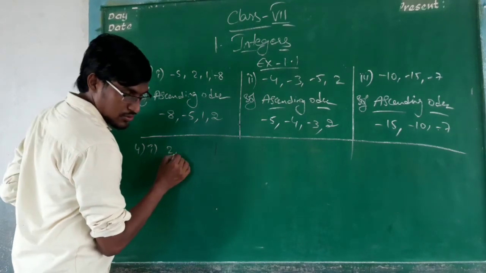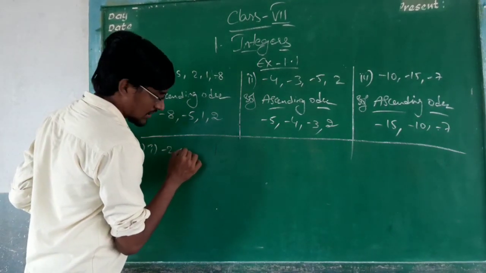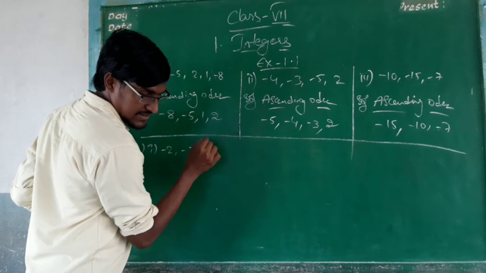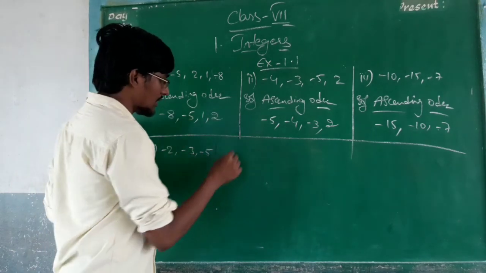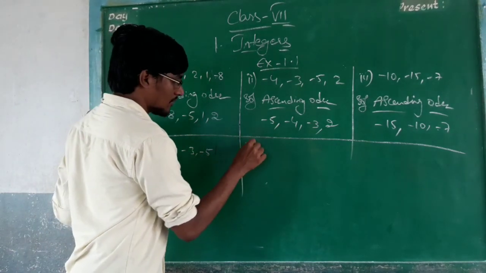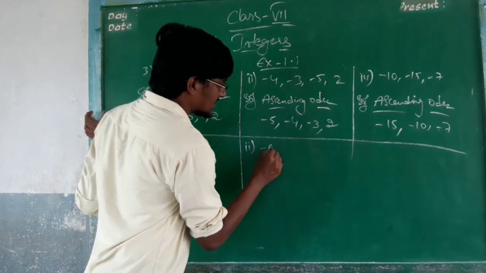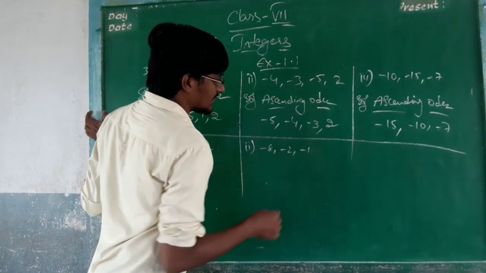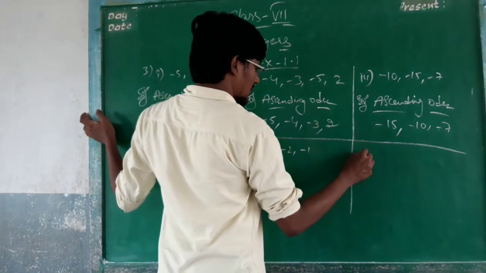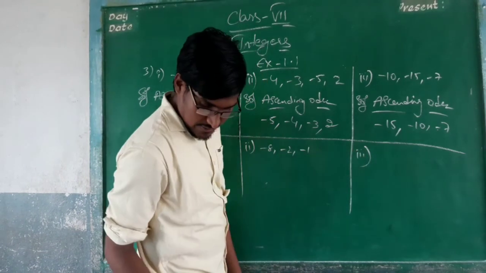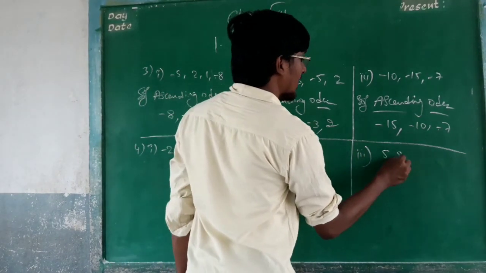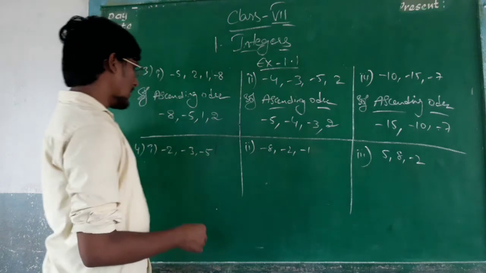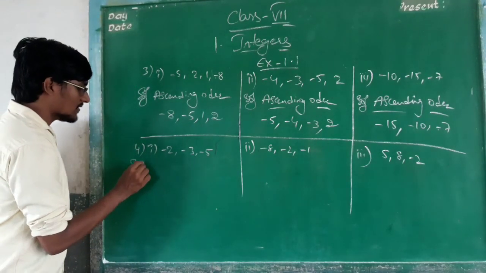First one, -2, -3, -5. Okay. Second one, what is given that? -8, -2, -1. Next, third one. What is the third one here? 5, 8, and -2. Okay. So first one,